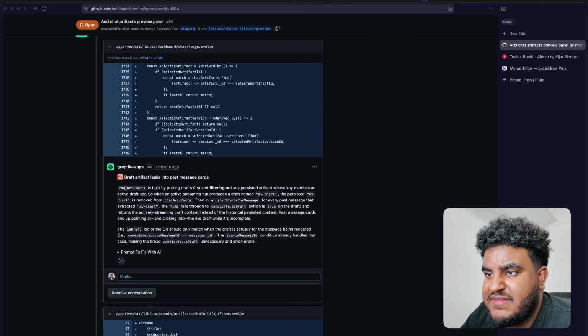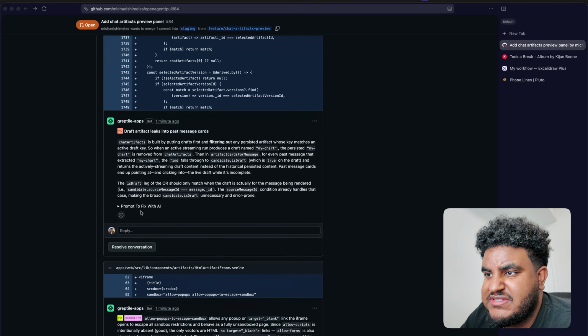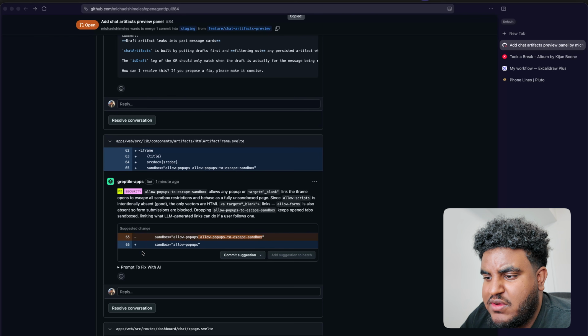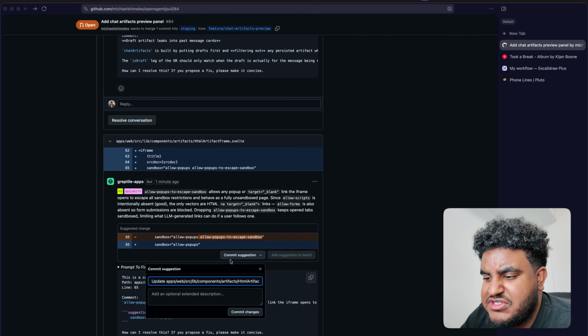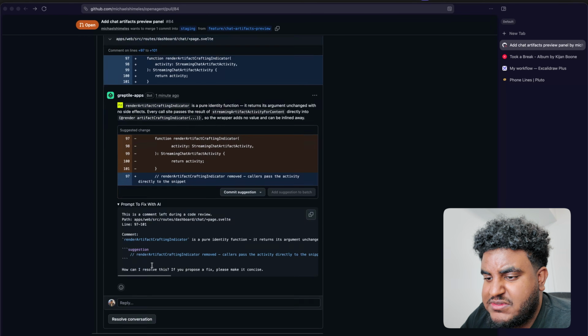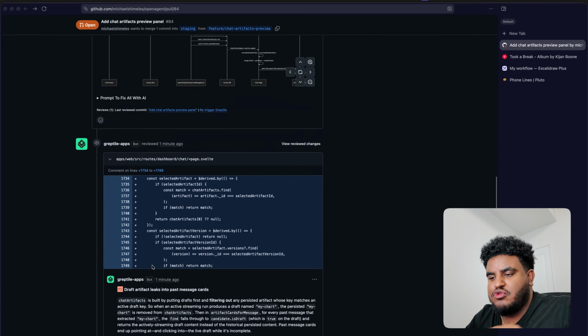Now, usually you get these comments, right? And these comments basically tell you where the issue is, and you can copy the prompt to fix it. Sometimes you'll get commit suggestions where it will commit the message for you, but usually you can just copy the prompt to fix. Now here is where Grep loop comes in.